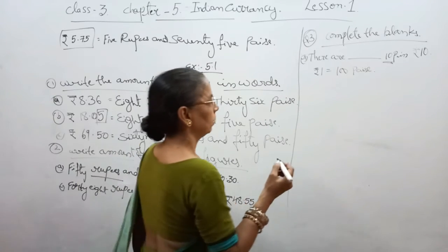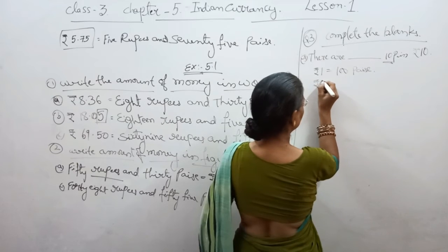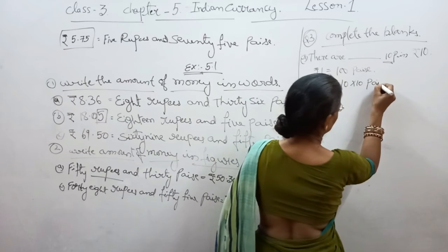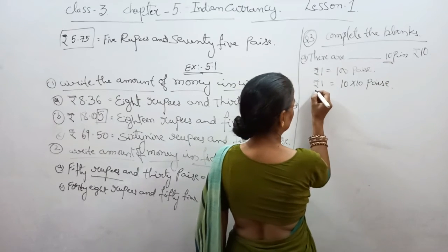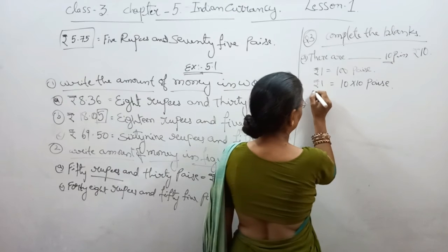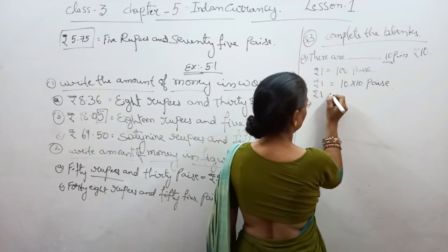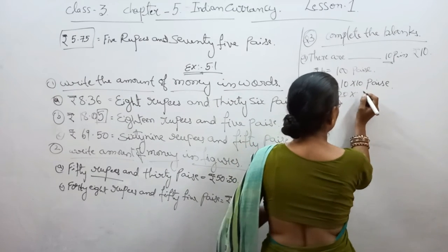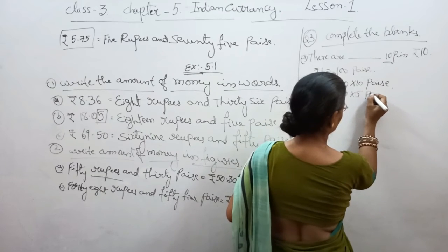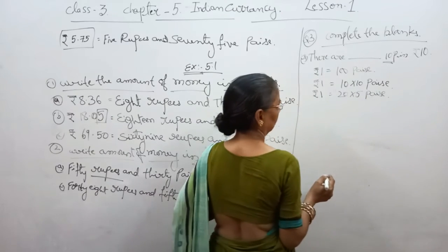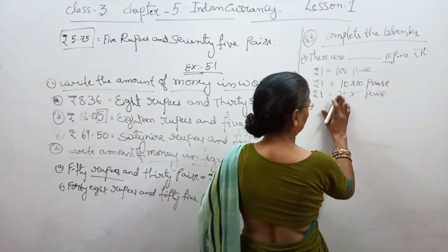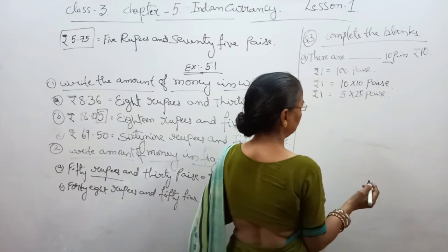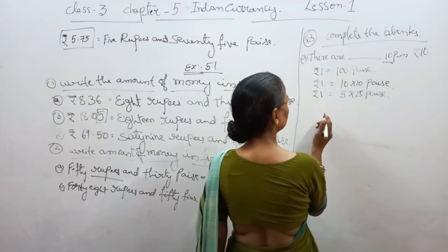If 1 rupee equals 10 into 10 paise, then 1 rupee equals 20 into 5. Here we have to write in this way: 5 coins of 20 paise is equal to 1 rupee.